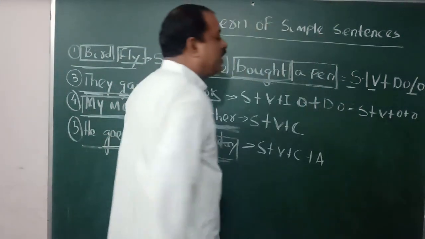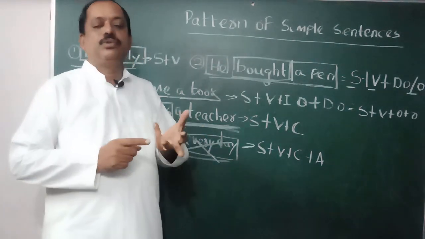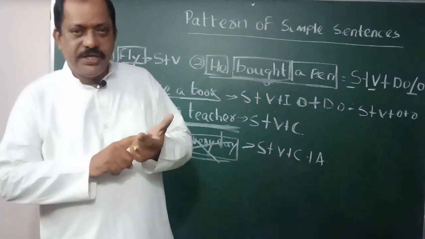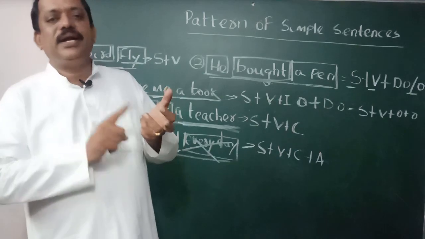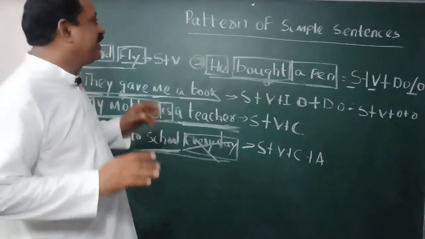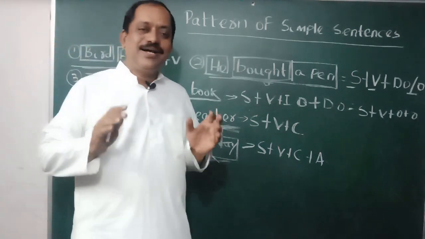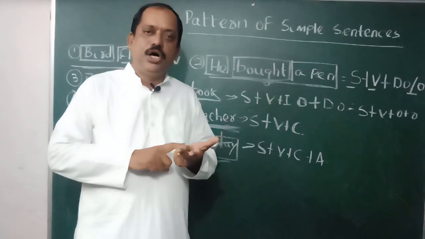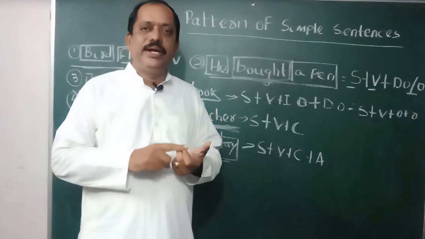So what are the patterns students? You have to know subject, verb, direct object, indirect object, complement and adjunct. These 6. So when a sentence is given to you and you are asked to write the pattern, you write subject, verb, direct object, indirect object, complement, adjunct.